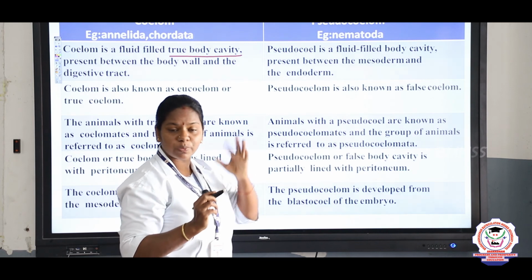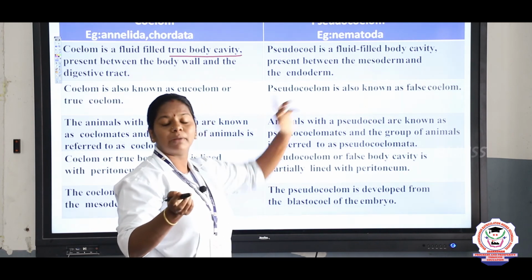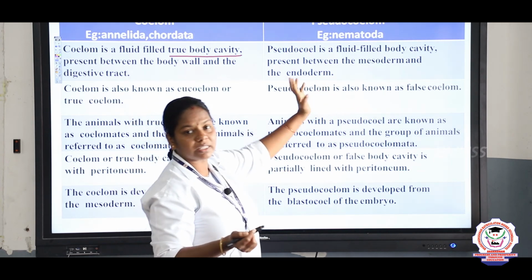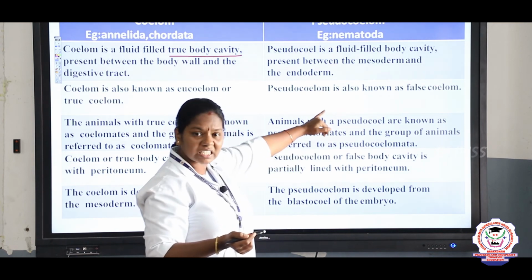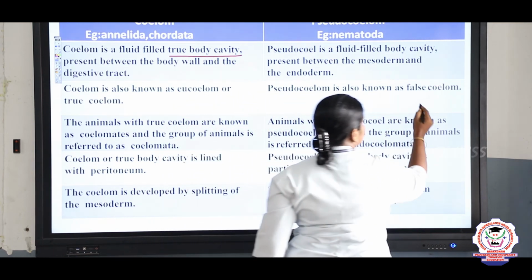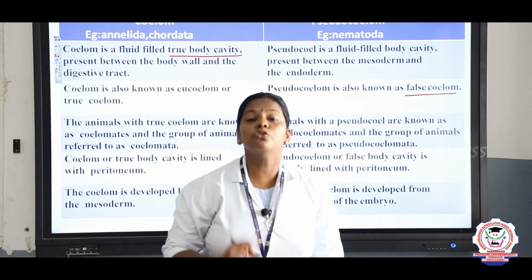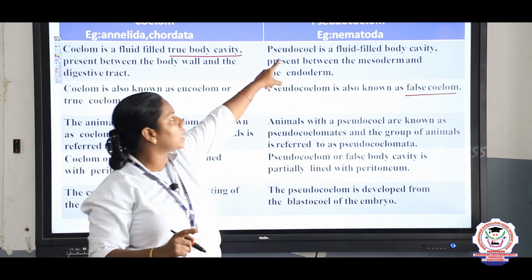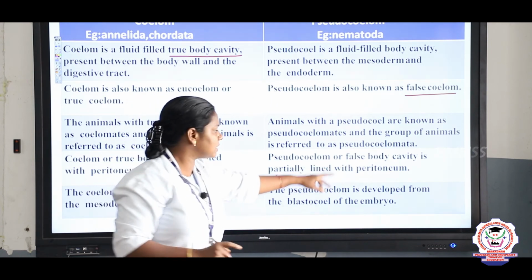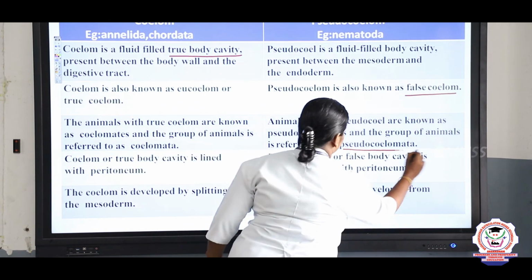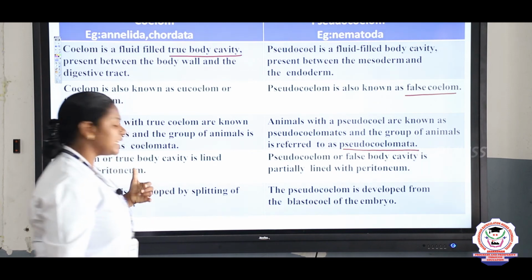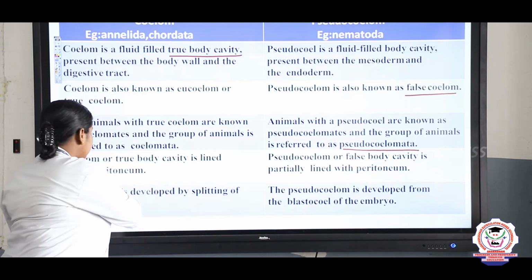The true cavity must be present between the ectoderm and the endoderm, but here it is between the mesoderm and the endoderm. Hence it is called a false coelom. The organisms with a true coelom we call eucoelomate, and the organisms with the false coelom we call pseudocoelomates, right?